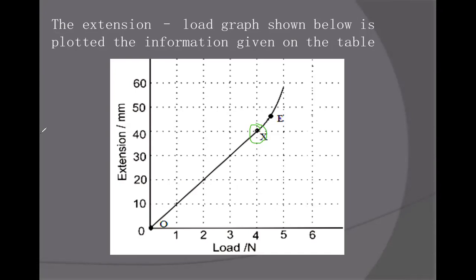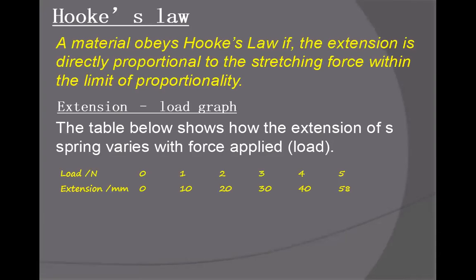But if we don't have the graph and we have only the table, then if they want to know where the limit of proportionality is reached, we say that between 4 and 5 it has been reached. But if we have a graph, then on the graph, the end of the straight line is the limit of proportionality. Okay.